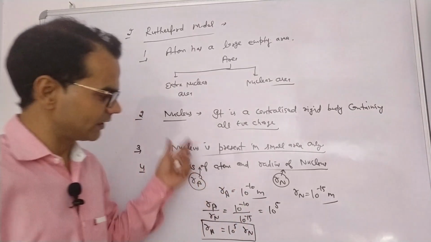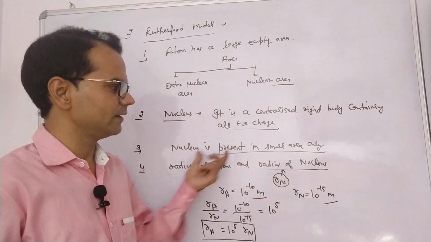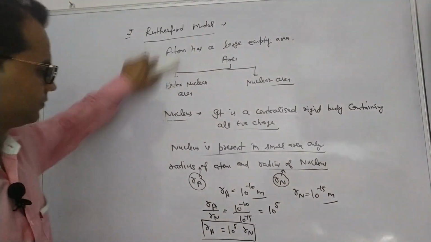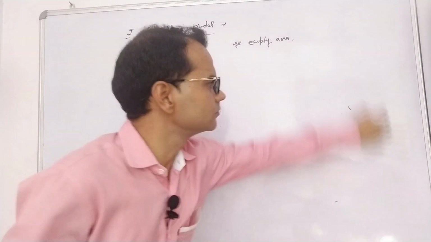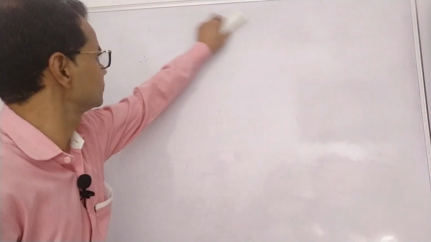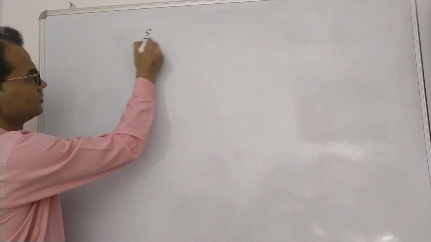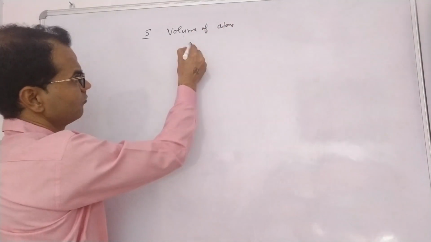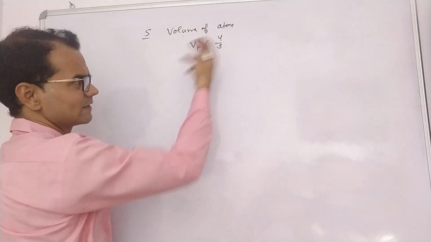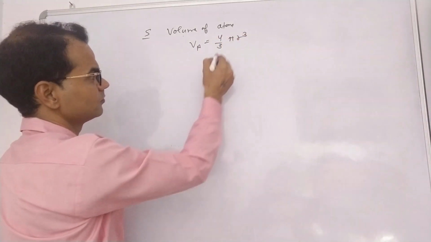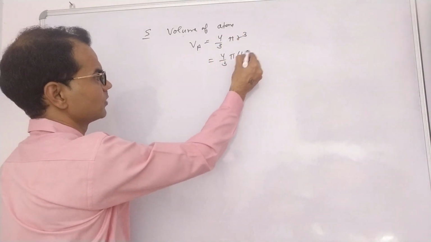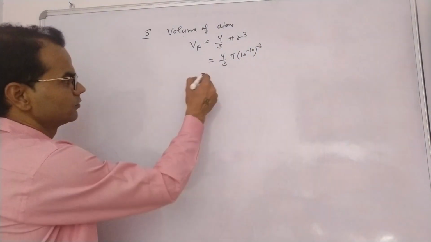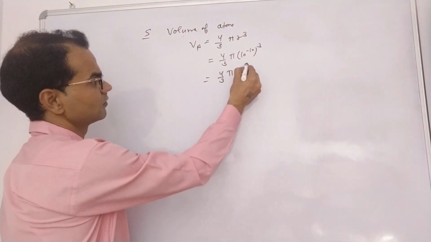Clear? Next we can conclude the relation between the volume of atom and the volume of nucleus. That will be our fifth conclusion. Volume of atom Va equals 4 by 3 pi r cube, since the atom is a sphere, so 4 by 3 pi (10 raised to power minus 10) cube. The radius of atom is 10 raised to power minus 10, so 4 by 3 pi 10 raised to power minus 30.